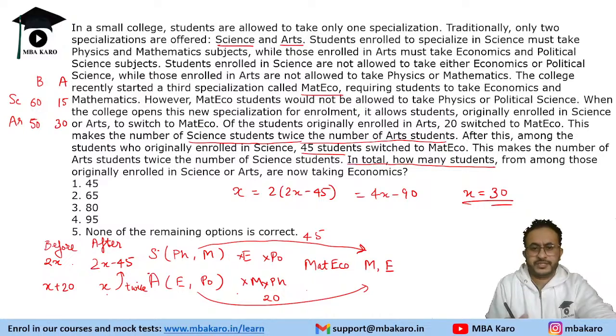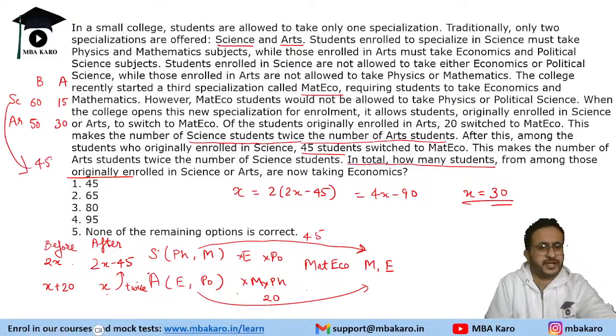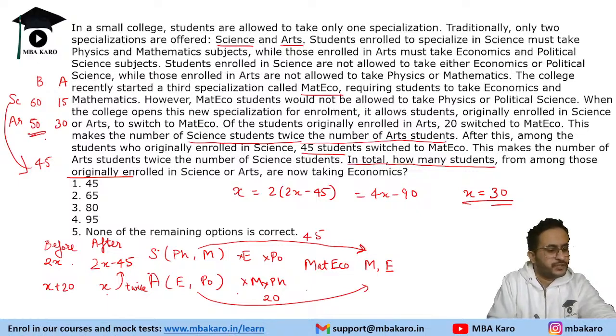Okay. Now the question is, how many students originally enrolled in science or arts are now taking economics? Now if you see, from science 45 students have moved. So these 45 students will now have economics. Art students, they already had economics. Okay. So like all of them are already in economics. So this is 50.